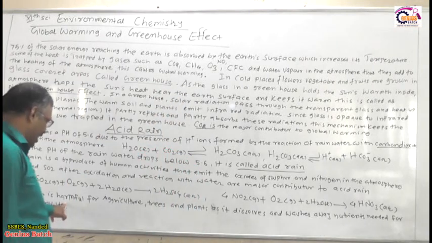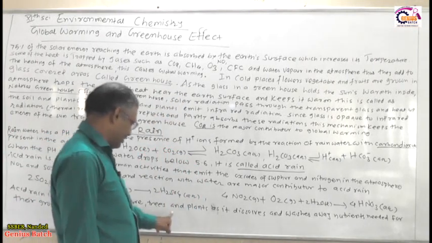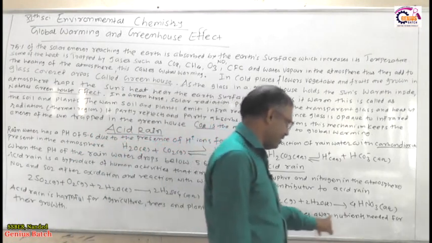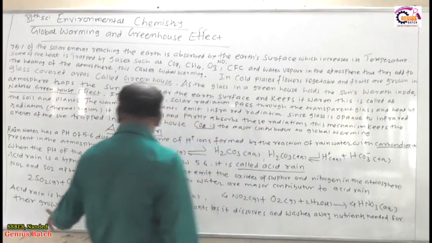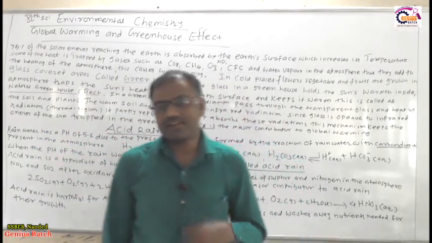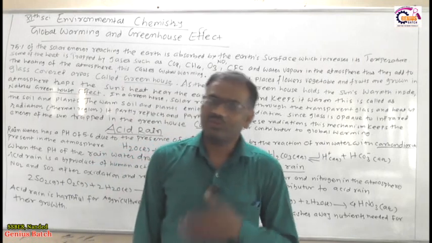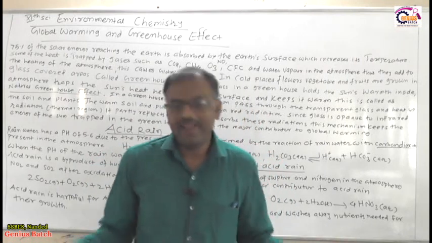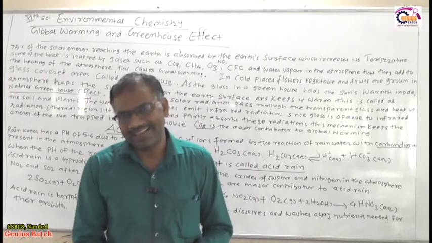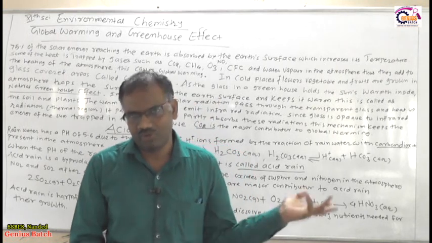So acid rain is harmful for agriculture, trees and plants, as it dissolves and washes away the nutrients needed for their growth. Trees and plants require different nutrients, and those nutrients get dissolved and washed out due to the formation of nitric acid and sulfuric acid in acid rain.